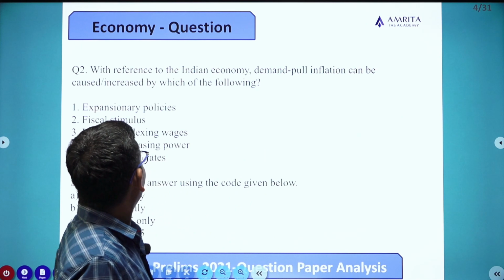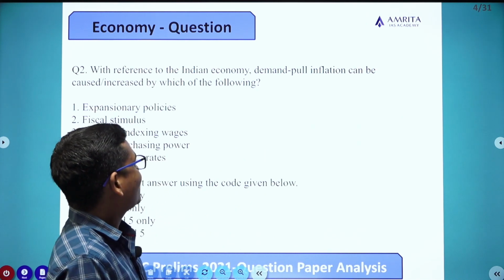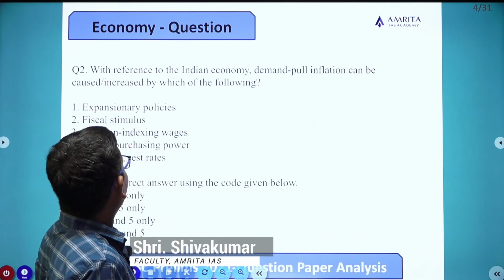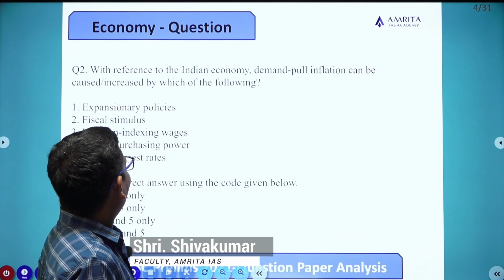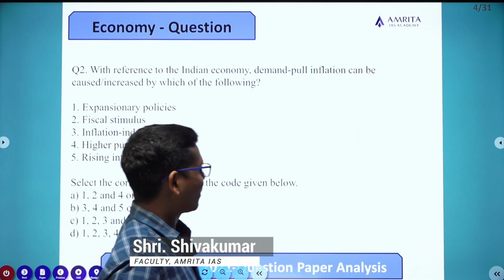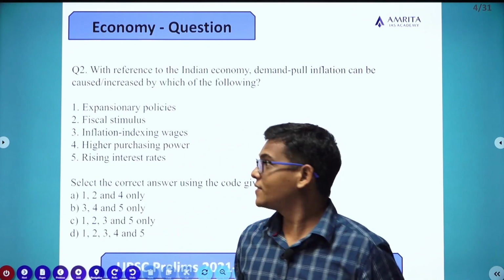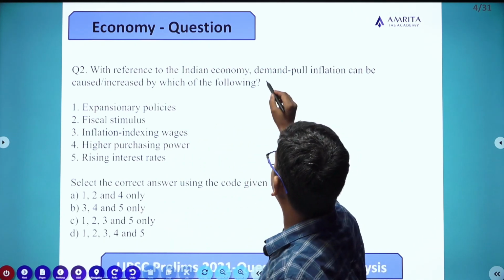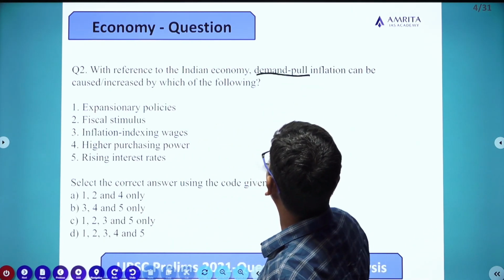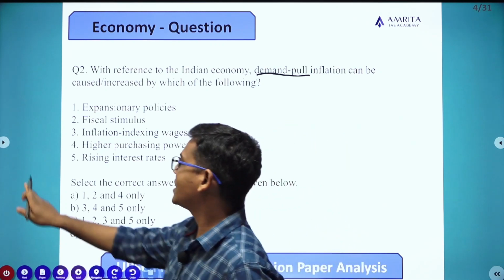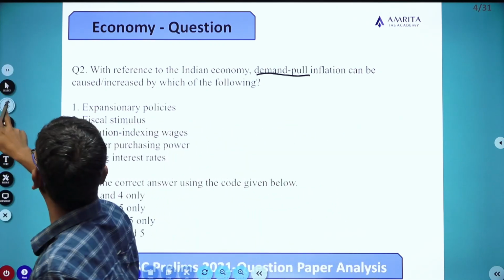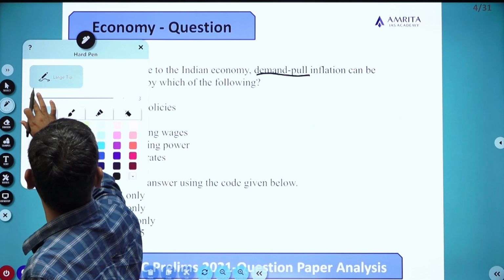Second question, with reference to the Indian economy, demand pull inflation can be caused or increased by which of the following? So the question is related to demand pull inflation. So demand pull inflation